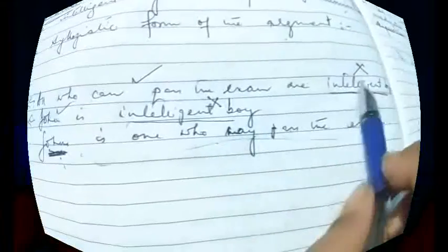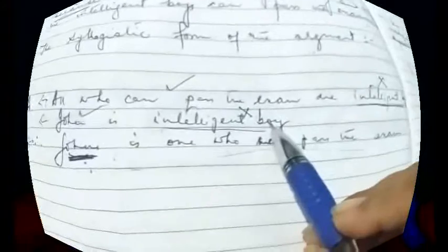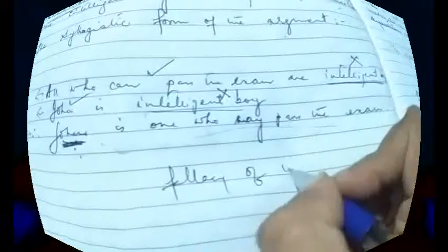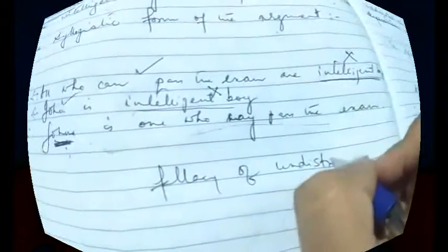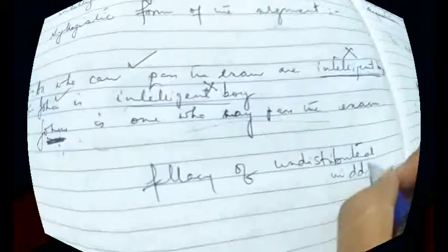So we can see that the middle term, which should be distributed at least once, is not distributed here. It is not distributed in both the premises. So this commits a fallacy, and the name of the fallacy is fallacy of undistributed middle, as the middle term is not distributed at least once.